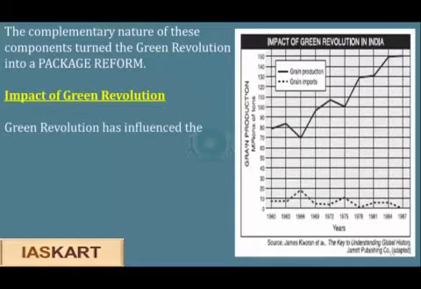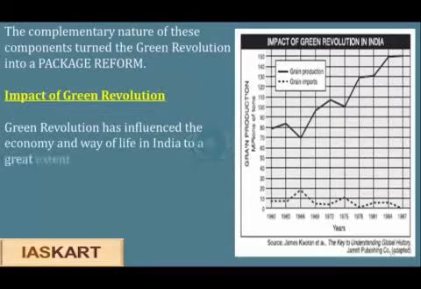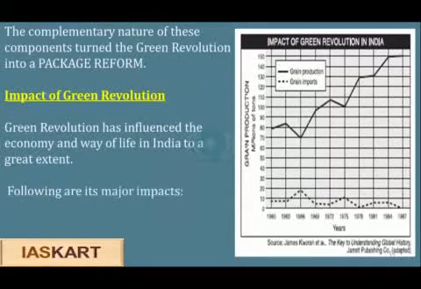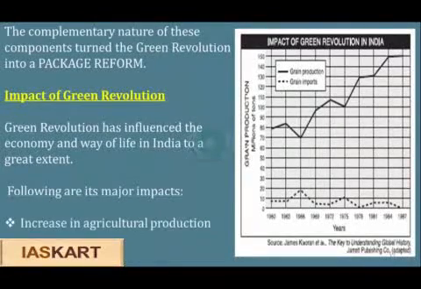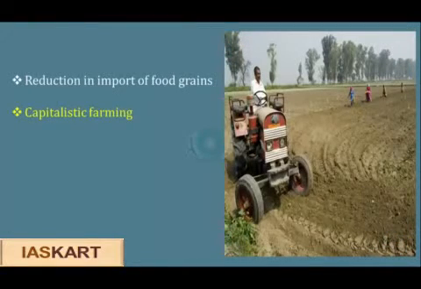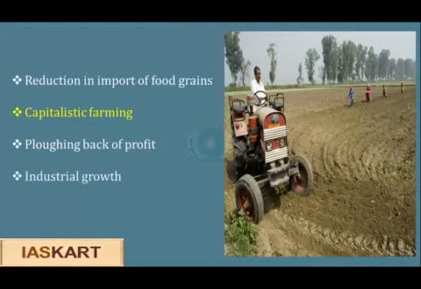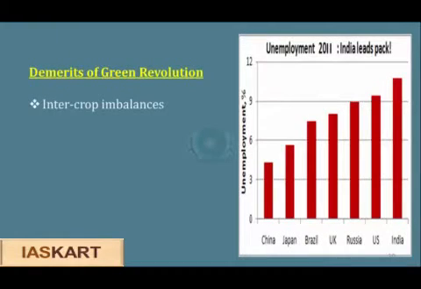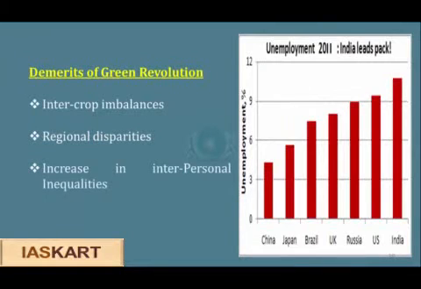So what was the impact of the Green Revolution? Green Revolution has influenced the economy and way of life in India to a great extent. Following are its major impacts: the increase in agricultural production, prosperity of farmers, a reduction in import of food grains, capitalistic farming, plowing back of profit, industrial growth, and rural employment. The demerits of Green Revolution were the intercrop imbalances, regional disparities, increase in interpersonal inequalities, and unemployment.